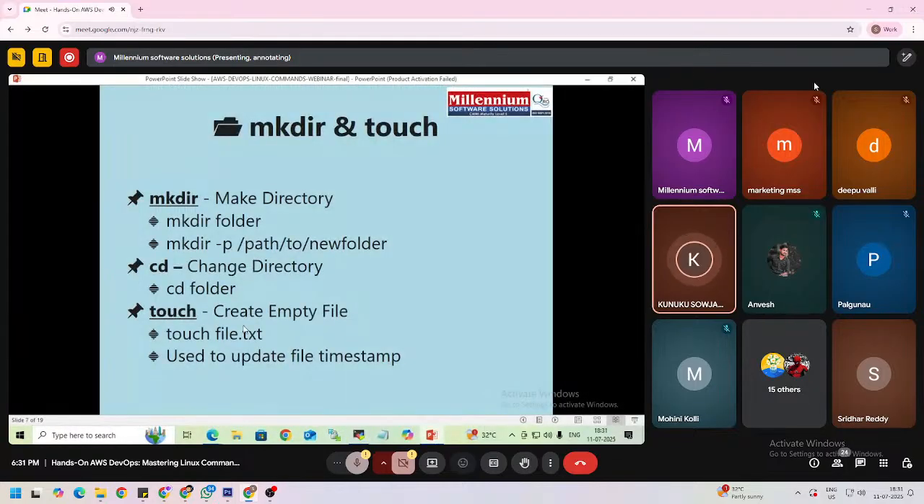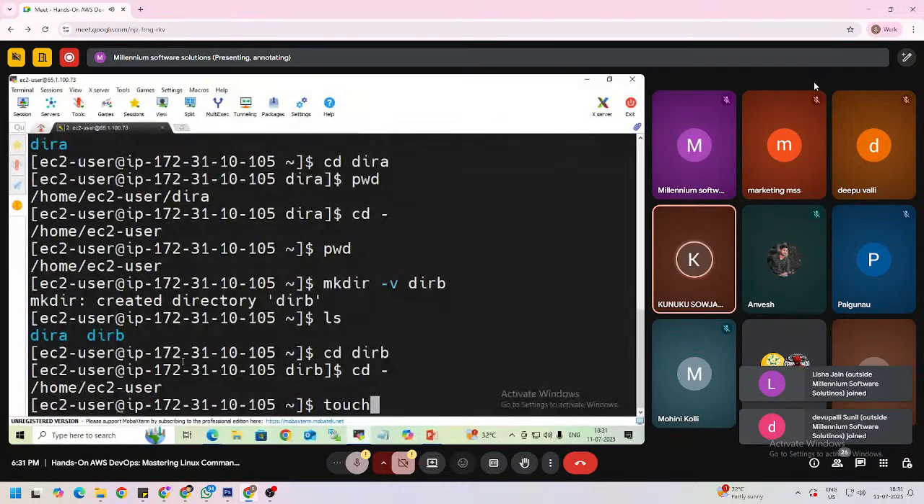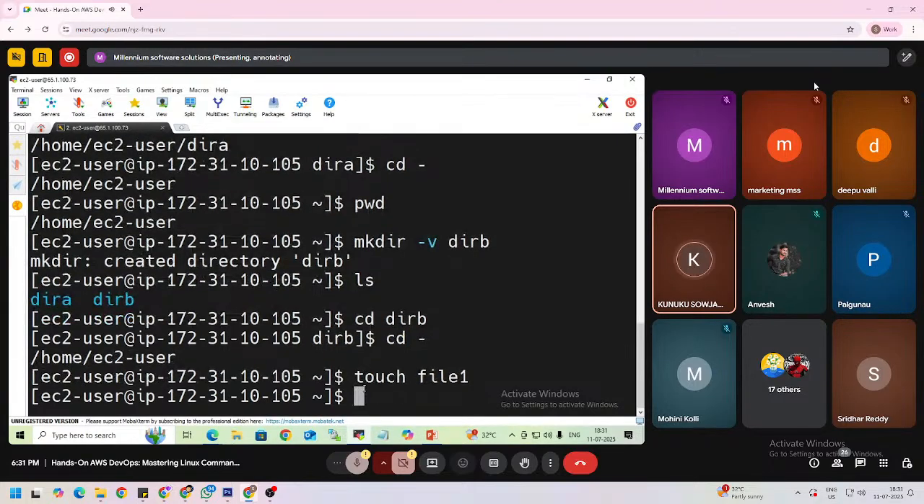And the next command is touch. Here touch is used to create empty files, right? Here I want to create a file, so I am using the command touch, and then give the file name. Here I am giving file1 as my file name, right? And I am using the command touch. So press enter.